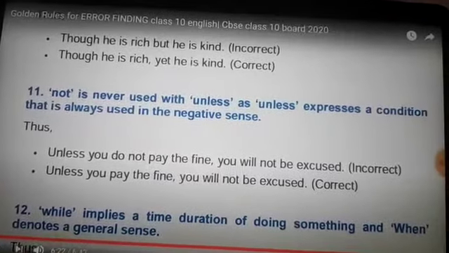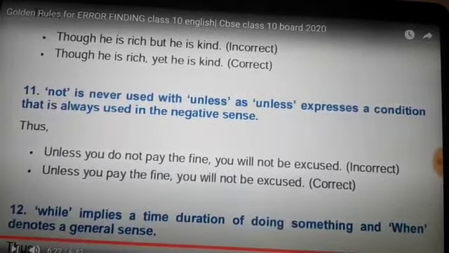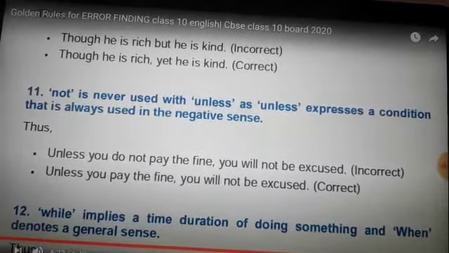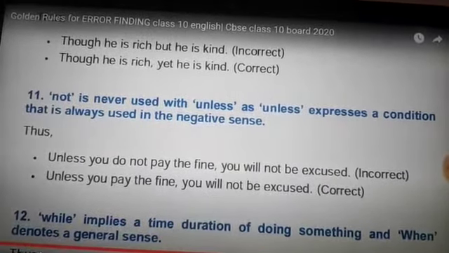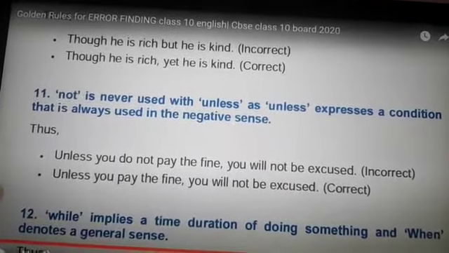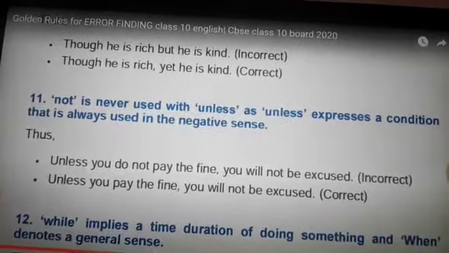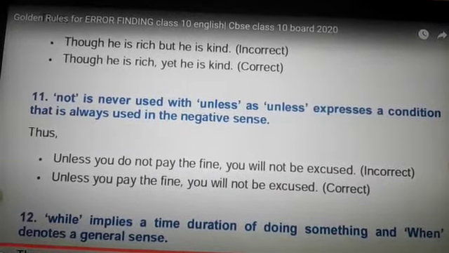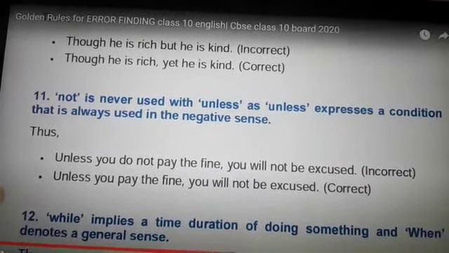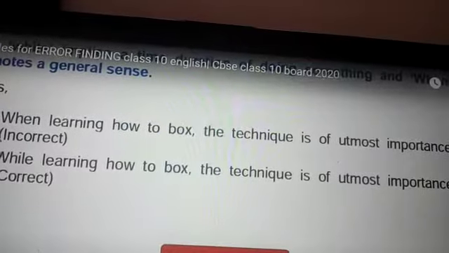And the next one: "while" implies the time duration of doing something and "when" denotes a general sense. Students often get confused between the usage of "while" and "when." So let's take an example.